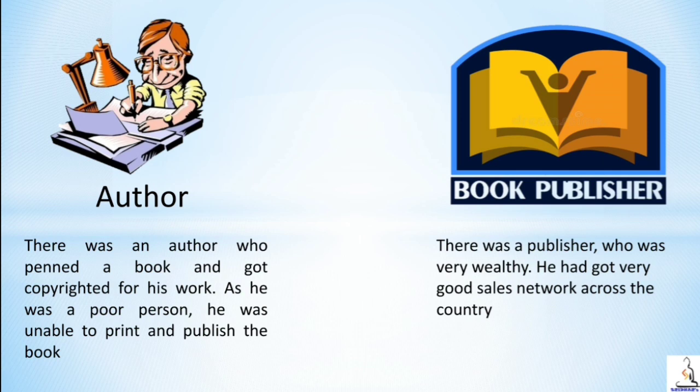The author has an exclusive right over the copyrights of his book. That is, other than this author, nobody can publish the book without his consent. Since he is poor and unable to publish the book commercially, now he can consult the publisher and get into an agreement and give this special right over his book to the publisher to print and publish commercially in multiple numbers. Here, the publisher who takes out special right over the book will pay a consideration called royalty to the author.